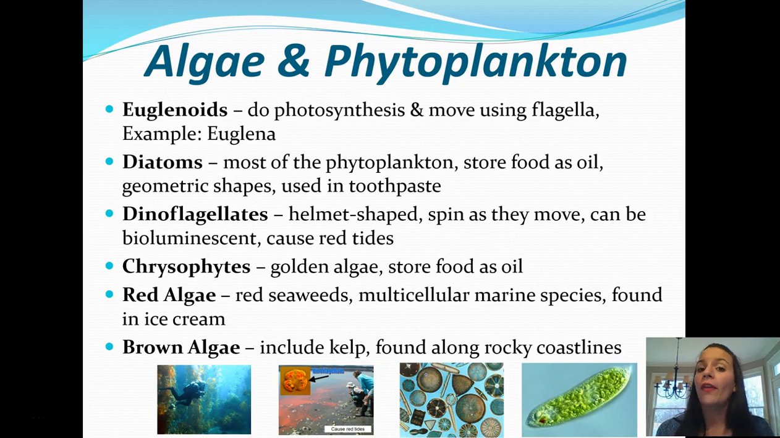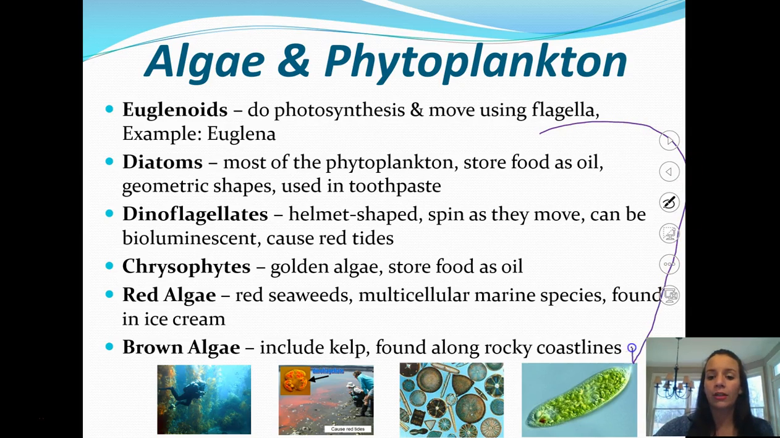So like I said, they're called the algae, or phytoplankton is also another term. And there's 6 different kinds we're going to briefly go over. So the euglenoids, these ones do photosynthesis and they move using flagella. An example is euglena, and this picture right here is a euglena, and we will hopefully get to see some of those under the microscope as well.